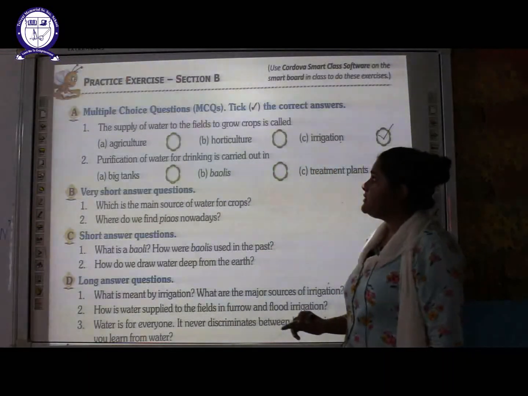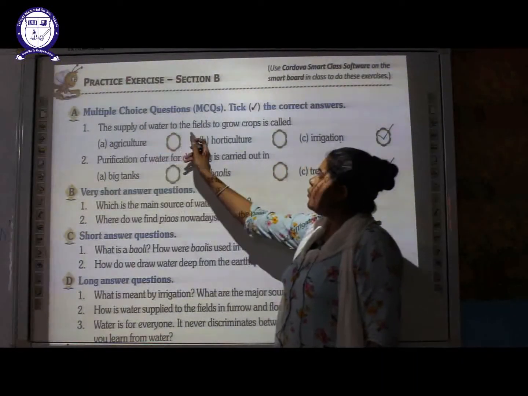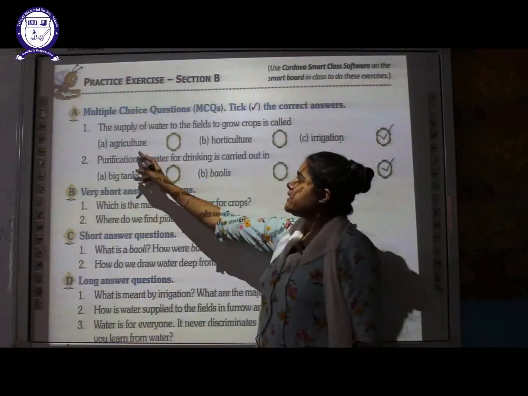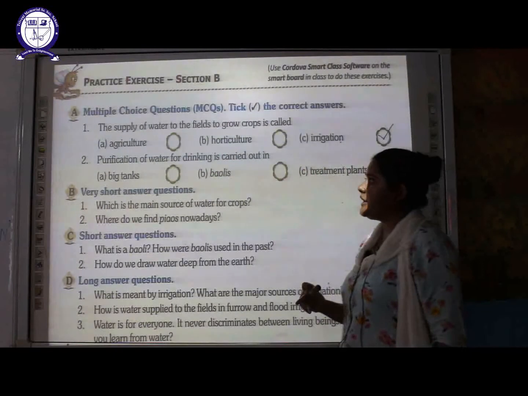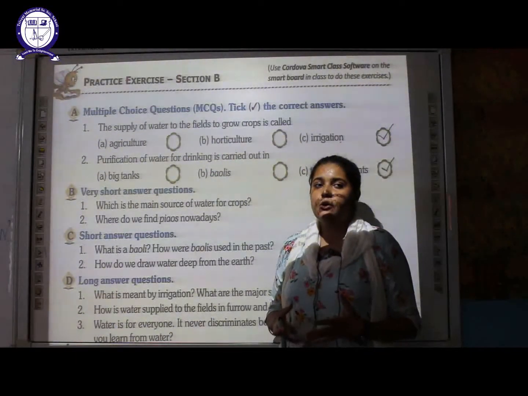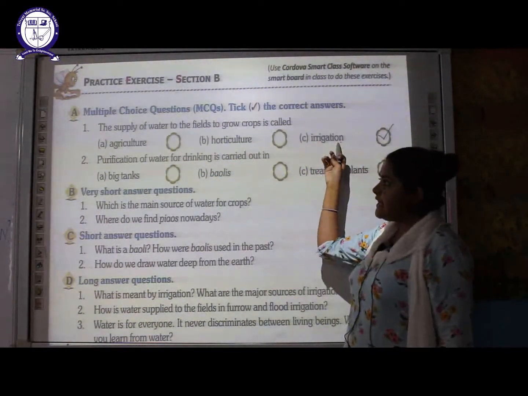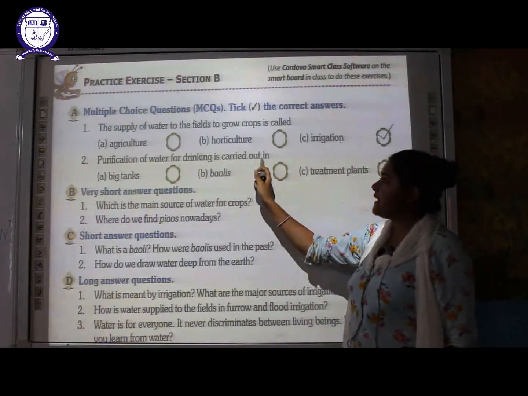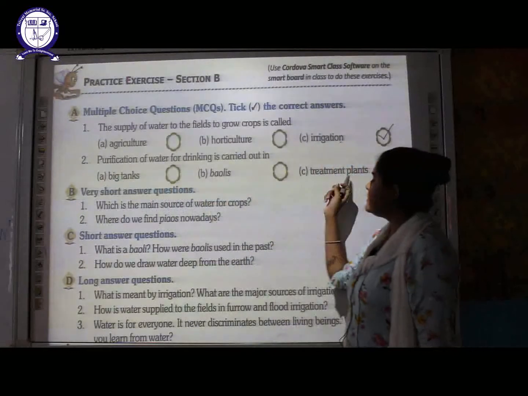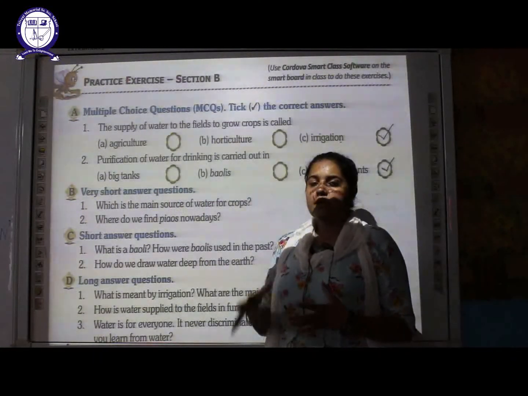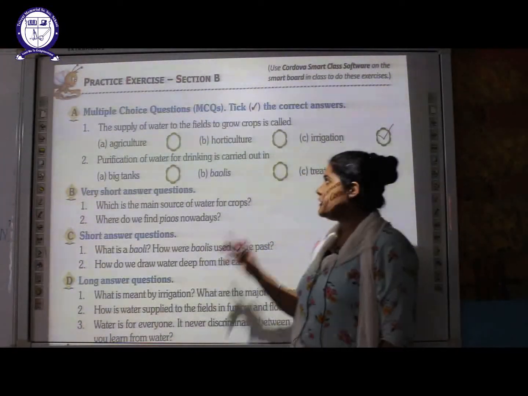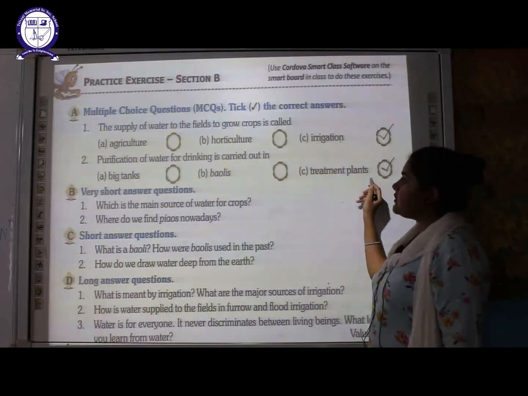The next multiple choice question here is: the supply of water to the field to grow crops is called what? What is this process of supplying water? Agriculture, horticulture or irrigation? The process of supplying water is called irrigation. The next is: purification of water for drinking is carried out in big tanks, bowlies or treatment plant. The river water or the lake water is first purified in a water treatment plant. So the right answer is the treatment plant.